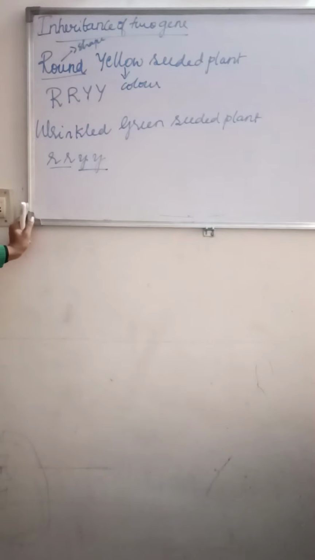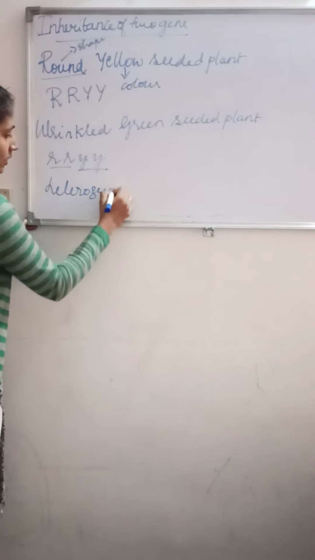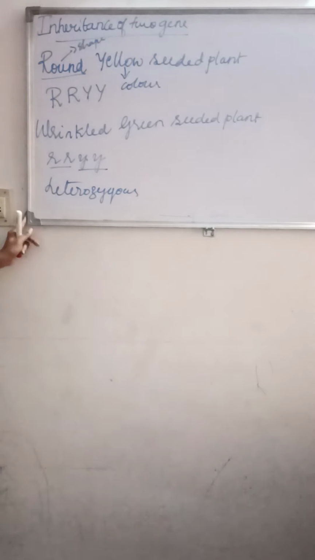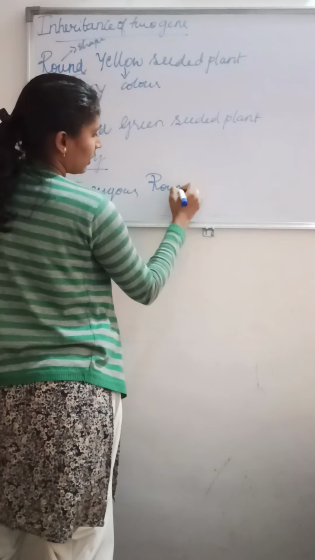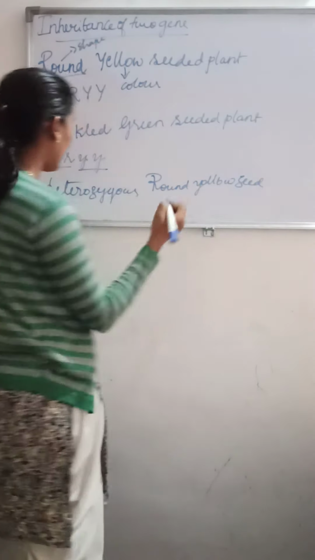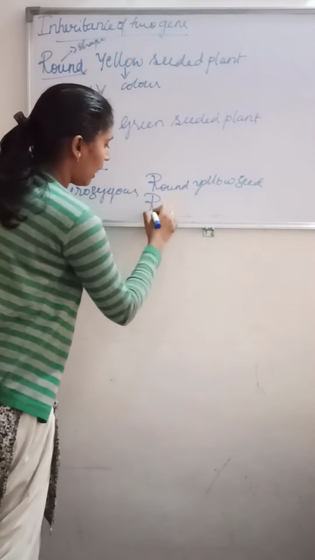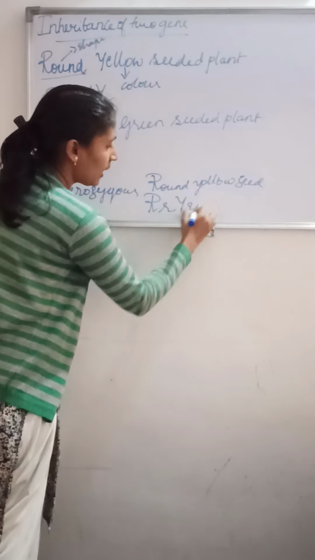And all the F1 hybrid. So in the F1 generation that was obtained, it will be heterozygous round yellow seed, that is capital R, small r, capital Y, small y.